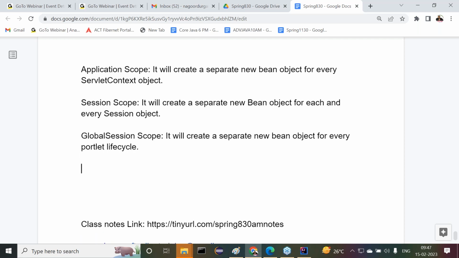In the same way that we have servlets as a web component, portlets are available in a different context. It is not required for us anyway, but the concept is available, that's why I'm giving this definition. For every portlet life cycle, a separate bean object will be created. That is the global session scope. Next one after that is WebSocket scope.